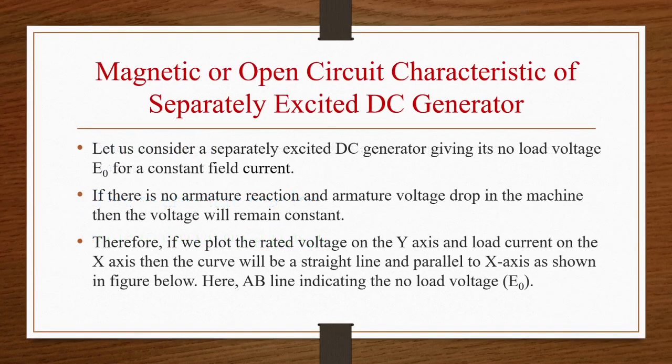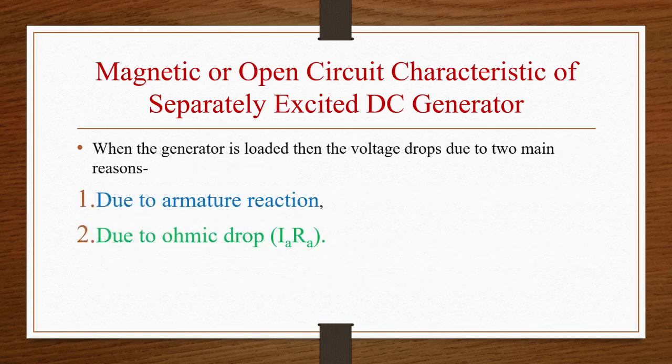So if there is no armature reaction and armature voltage drop in the machine, then voltage will remain constant. And when we are plotting a graph between rated voltage on the y-axis and load current on the x-axis, then the curve will be a straight line and parallel to the x-axis. So AB is the no load voltage E naught in the figure.